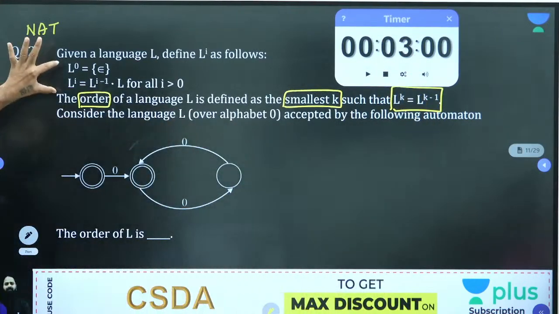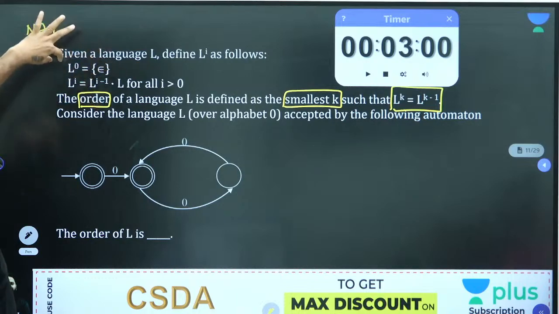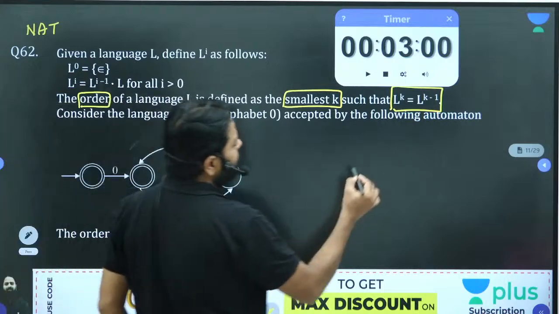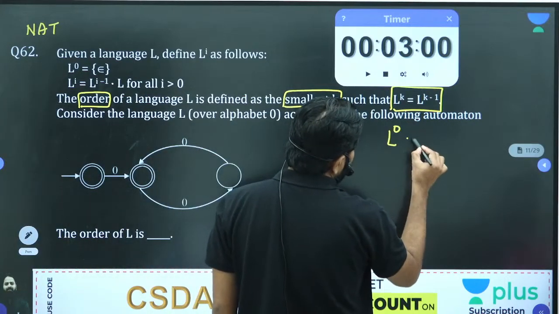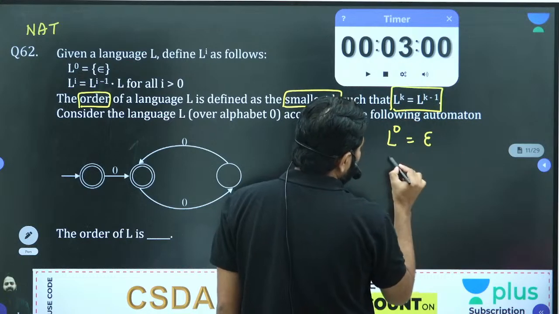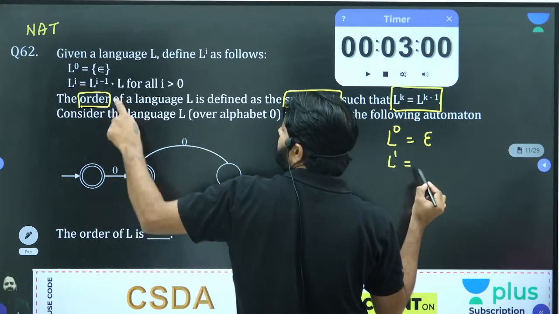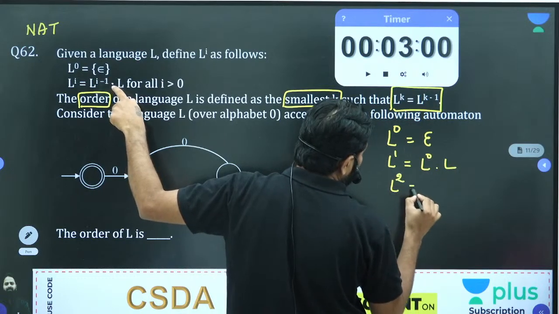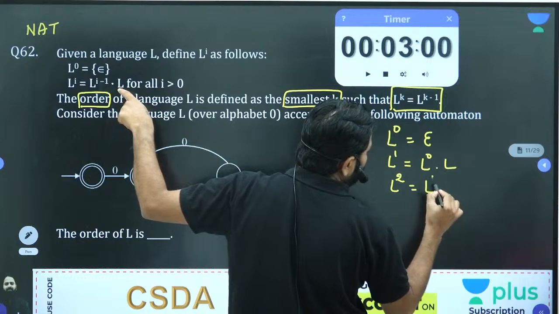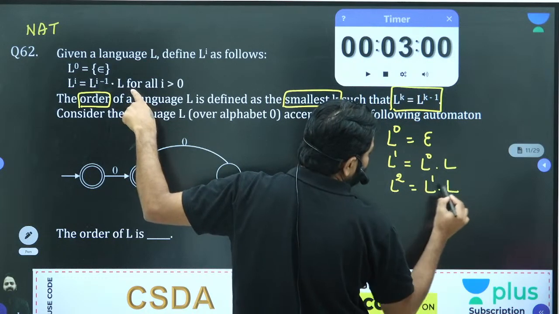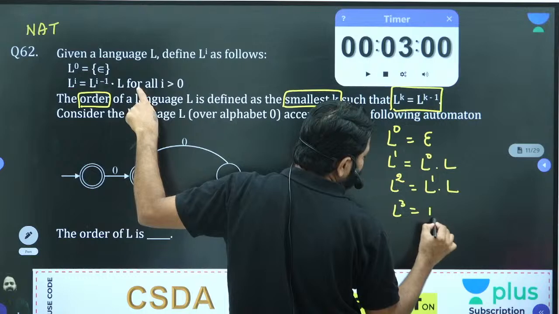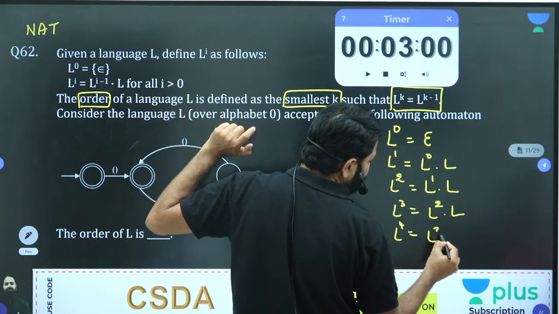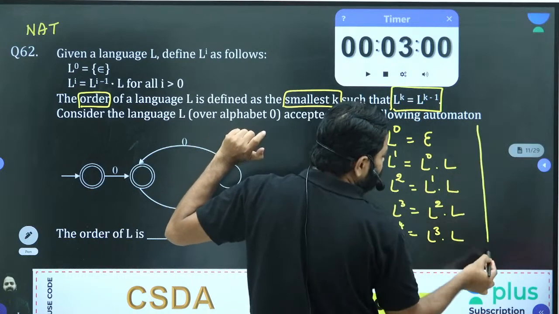First understand the given algorithm. This is the algorithm idea. L power 0 is always epsilon. If you want to compute L power 1, it is L power 0 dot L. L power 2 is L power 1 dot L. L power 3 is L power 2 dot L, and L power 4 is L power 3 dot L. So you are going to compute in this order.